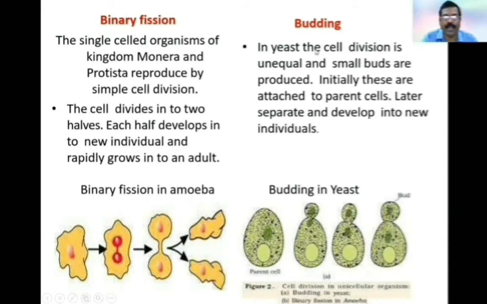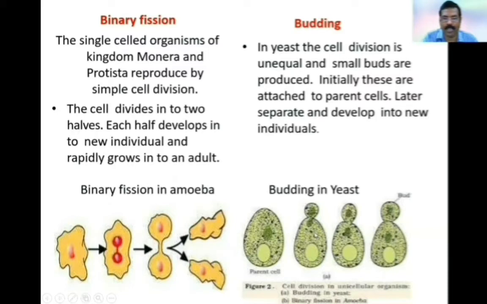Budding. In yeast, the cell division is unequal and small buds are produced. Initially, these are attached to the parent cells. Later, they separate and develop into new individuals. This picture shows the budding in yeast. Here, first, a small outgrowth takes place with a small amount of cytoplasm.